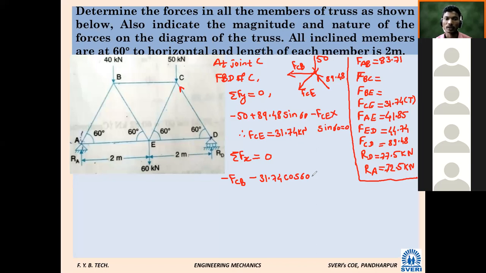Again this FCD, how much force did we get? It will come plus or minus? Minus 89.48 into cos 60 equal to 0. From this we can calculate FCB with sign. Take FCB to this side and tell me the value of FCB.